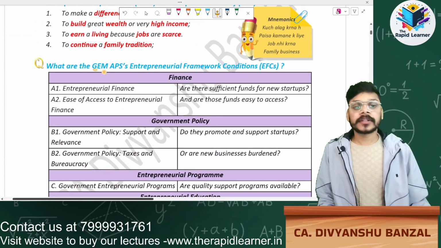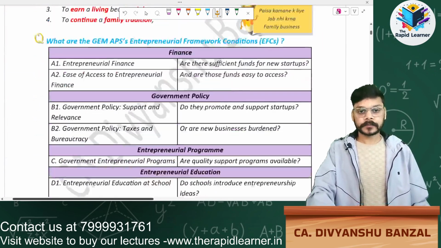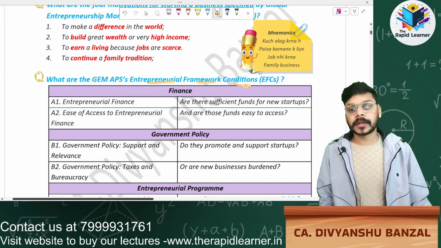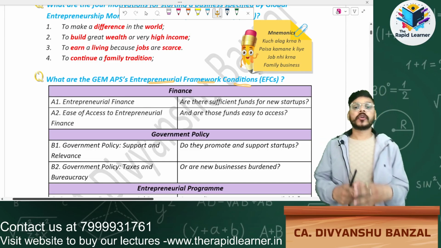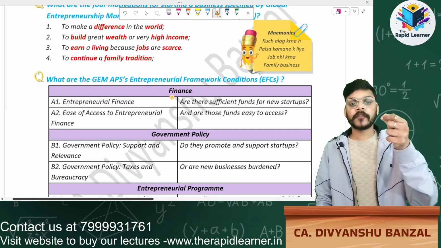Repeat. What are the JAM ASP's entrepreneurial framework conditions? First one is finance. We have to arrange the finance.